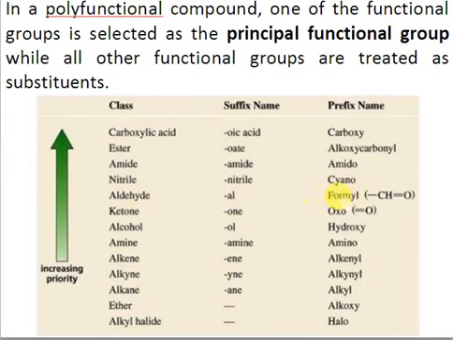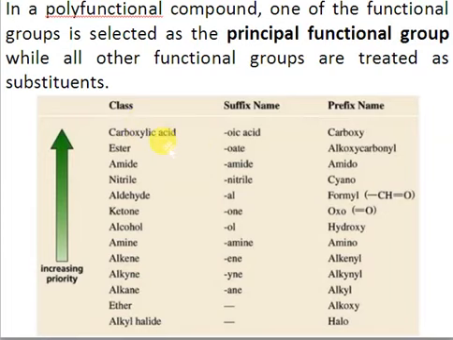So we will use the oxo term, or we can use the term formyl, in case you are using an aldehyde as a substituent, right? So the aldehyde will be considered a substituent, and this amide will be considered the principal functional group. So you must have this priority list in mind, so just have an idea.